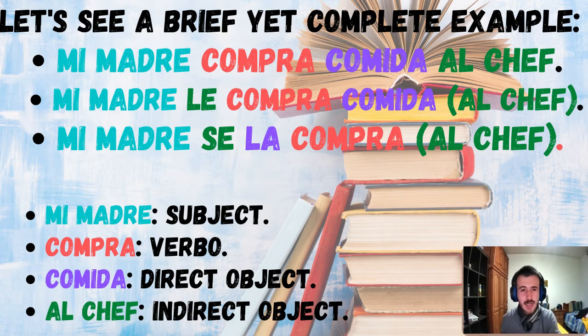What happened here? Why do we have a se instead of le? This is a very important concept. In the previous sentence, mi madre le compra comida al chef, we replaced al chef with le, right? We replace our indirect object with the pronoun that it requires. Also, in this second phrase, we didn't replace the direct object, which was comida, right? So what I want to say here is that in Spanish, it's kind of illegal to have mi madre le la compra. That cannot happen.